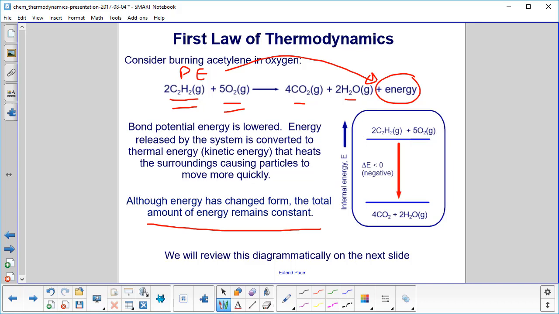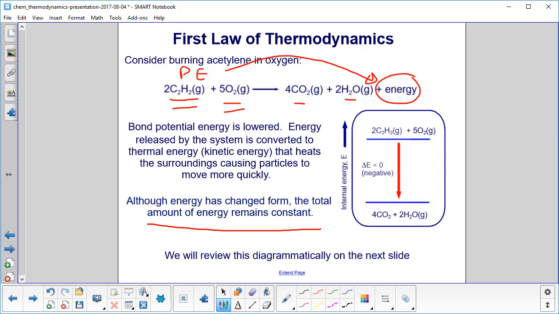Now those of you who know about Einstein and E equals mc squared will hopefully now say, but wait a minute, sometimes you create energy out of matter. And that's true, but now you're into the nuclear physics part of the thing where you're breaking apart nuclei. We're just dealing with electrons here. We're not really converting any mass to energy, so energy will remain constant.